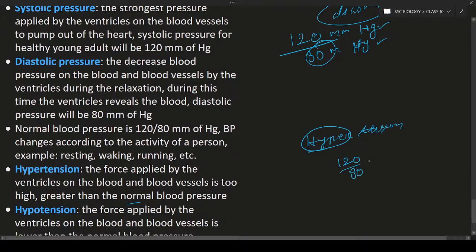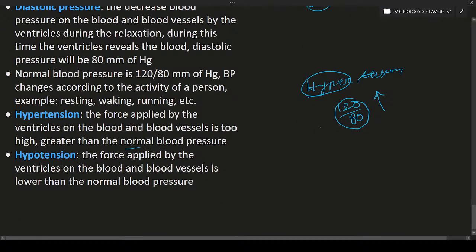120 by 80 is the normal blood pressure. If the blood pressure is more than 120 by 80, it is known as hypertension, or you can call it high BP. So what will be hypotension? Hypo means lower. Hypotension means the force applied by the ventricles on the blood and vessels is lower than the normal pressure. If the pressure is lower than 120 by 80, that is hypotension. This is the only difference.